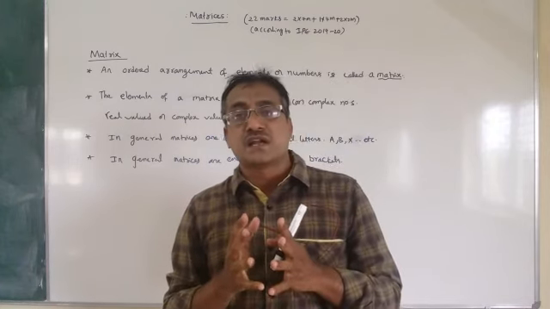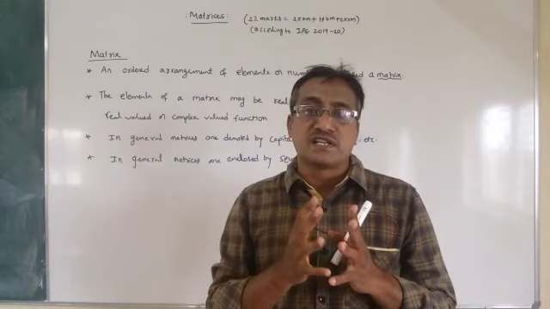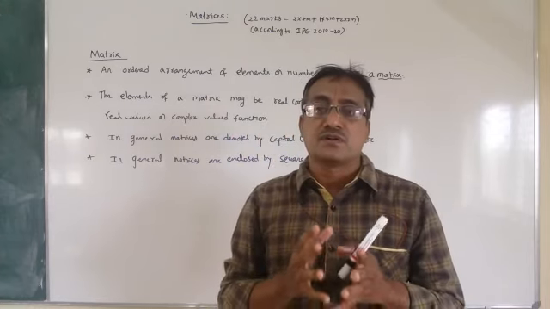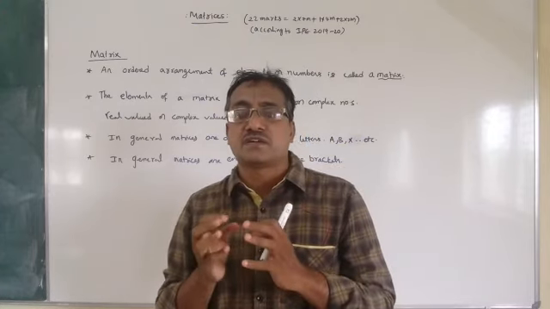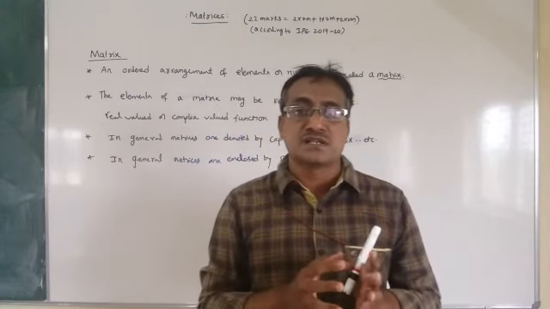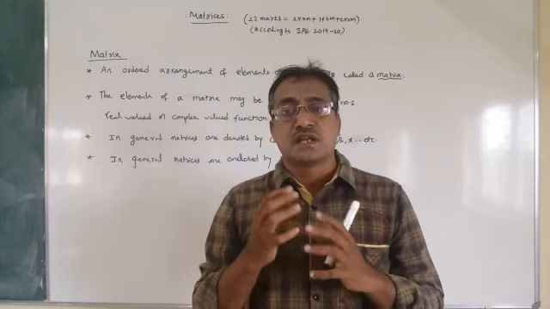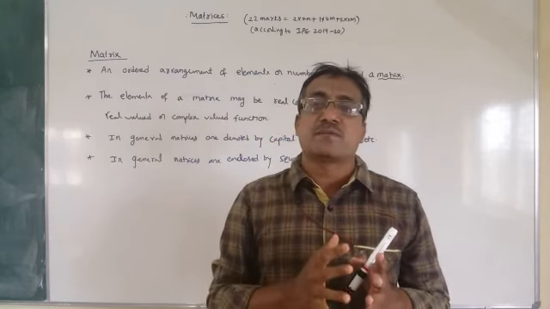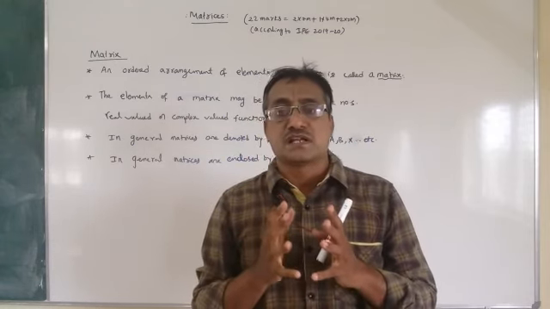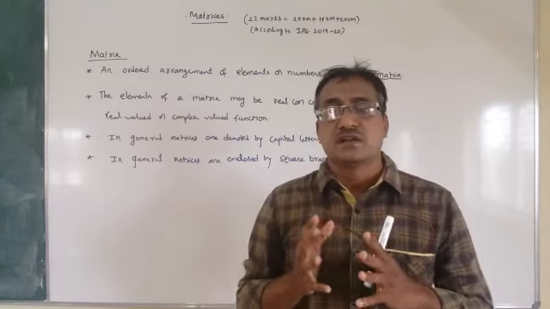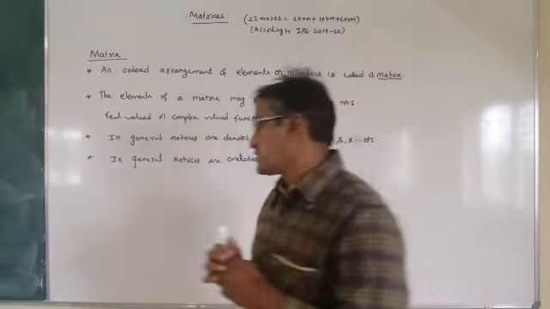Matrices are denoted by capital letters and they are enclosed by square brackets. So a matrix is nothing but an ordered arrangement of numbers or elements. The elements may be real or complex numbers and they are denoted by capital letters and enclosed with square brackets. Now let us consider an arrangement of numbers.